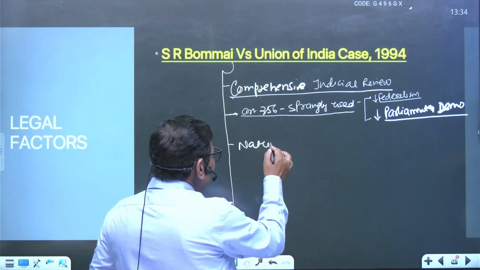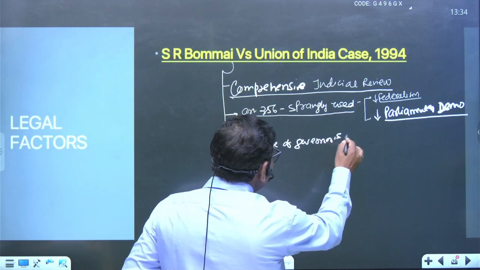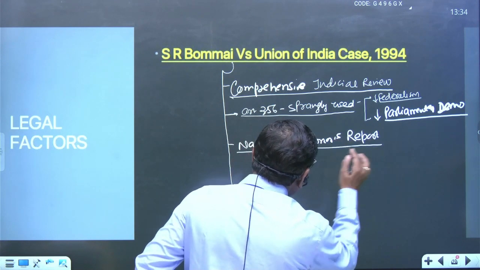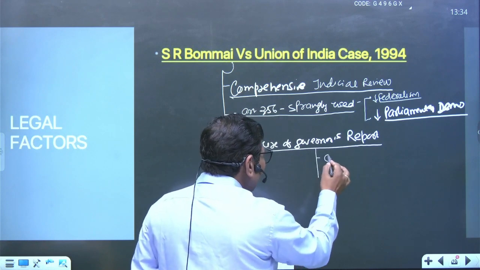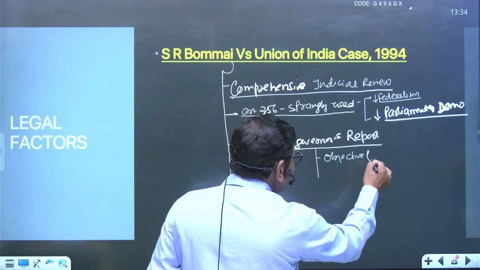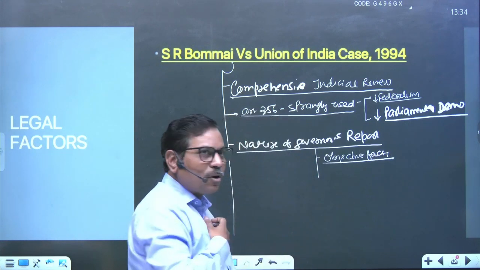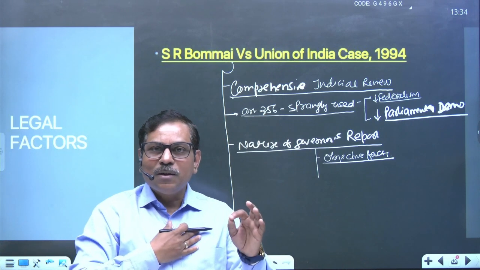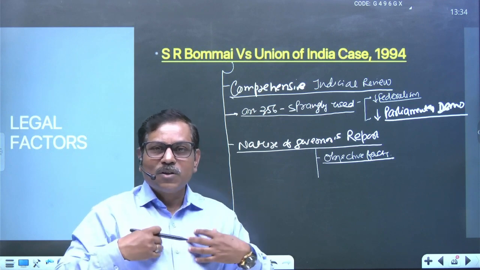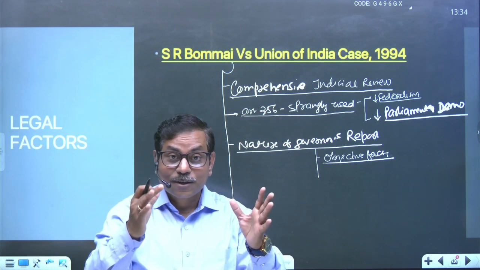So what is the nature of the governor's report? It is mentioned here that the governor's report should be based upon objective facts. There should not be any kind of subjectivity involved in the report of the governor. The governor should not incorporate personal feeling in the report. The governor should write each and everything that is said to be the standard fact.